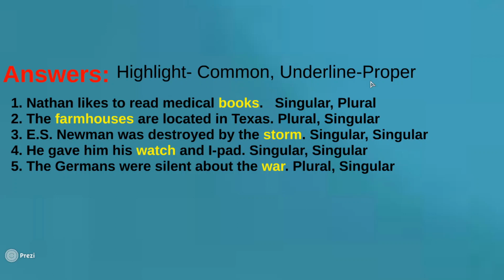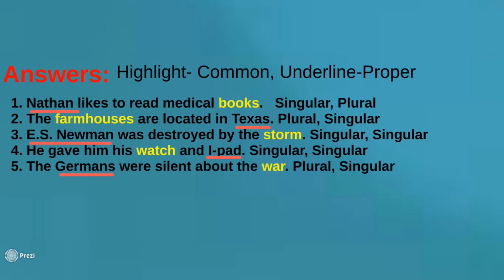Now let's underline the proper nouns in number 1. What's the answer? I think you know it. Nathan is a particular name of a person, so it's a proper noun. Next, Texas. Texas is a particular name of a place in the USA, so we underline it. E.S. Newman is, again, a particular name of a ship. Next, in number 4, I think you know it. iPad. That's a brand, a particular name of a thing. And Germans, that's a proper noun, a particular name of a group of people, coming from Germany.